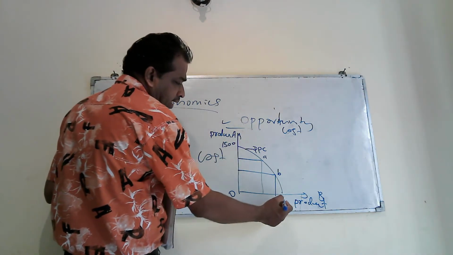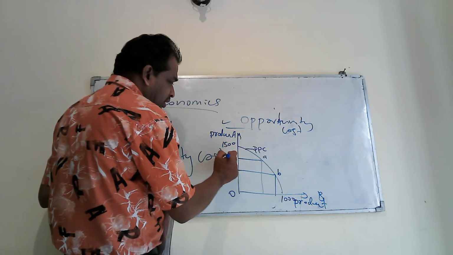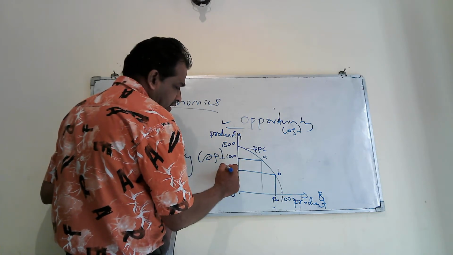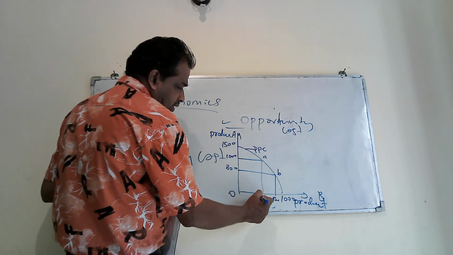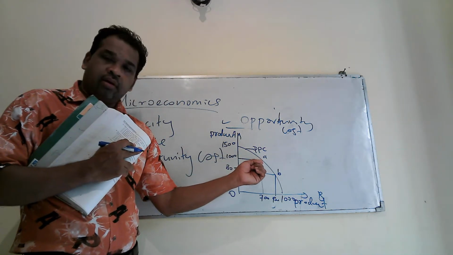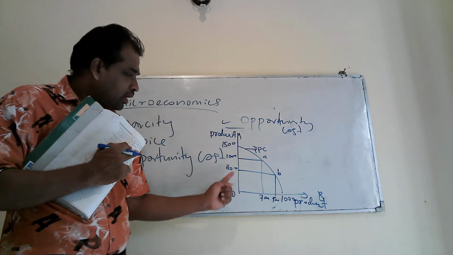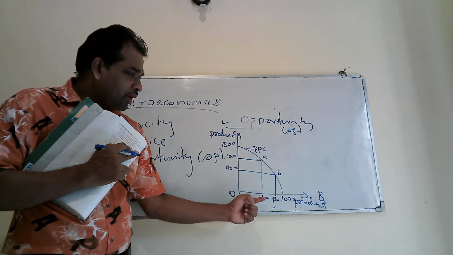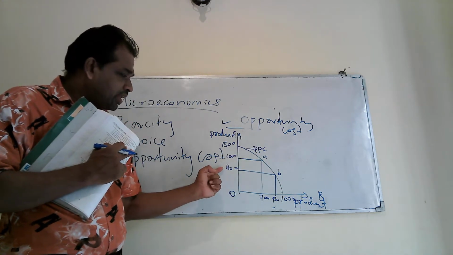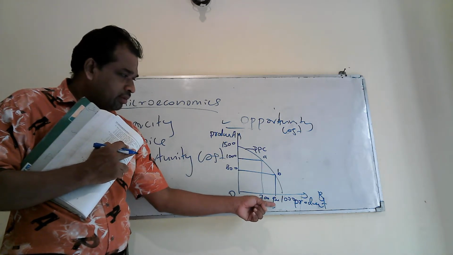If you take here 1,500 from product A, 1,000 from product B, you take this one, this is 1,000, this is 900, this is 800 and this is 700. If you select combination A, you can produce 1,000 from product A and 700 units from product B. If you select combination B, you have to select 800 from product A and 900 from product B.